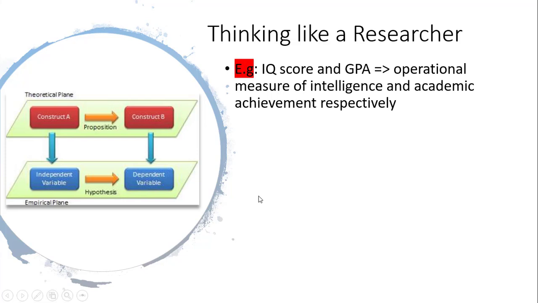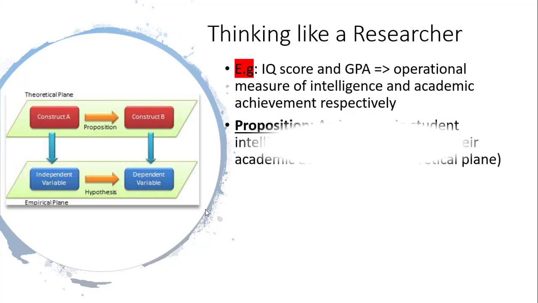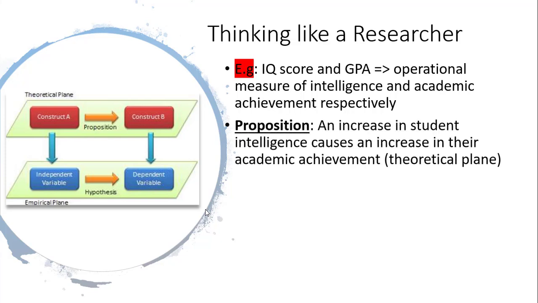Let's look a little bit closer. IQ score and the GPA, grade point average, are operationalized measures of intelligence and academic achievement respectively, as I've stated earlier. So let's look at how we turn them. An increase in students' intelligence causes an increase in their academic achievement.